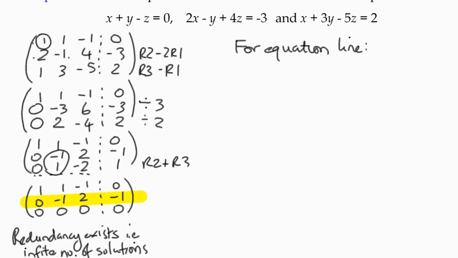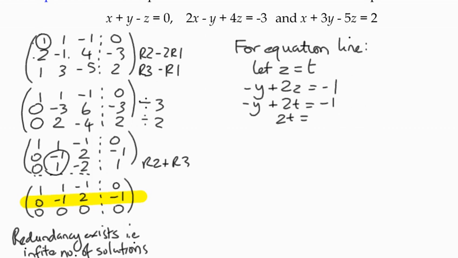It doesn't really matter, so I'm just going to say let z equal t. So if z is a parameter t, using that yellow equation there, we've got negative y plus 2z equals negative 1. And if I substitute that in there, and rearrange it, we can say that 2t equals y minus 1, or y equals 2t plus 1.